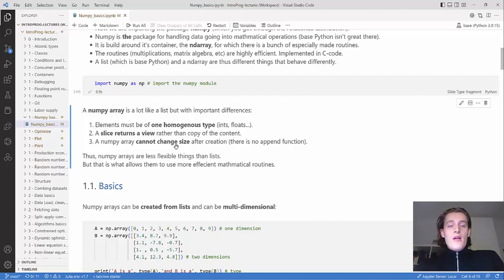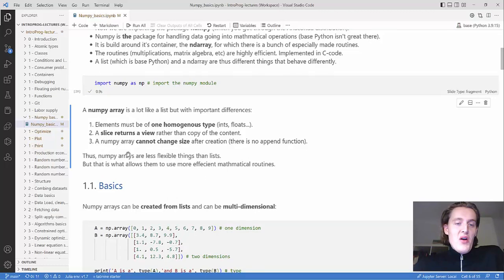Also, a slice in a NumPy array returns a view and not a copy of the content. We'll see it later, but it just means that you have to be a little bit careful. NumPy arrays cannot change their size, so you don't have this append functionality. When you create the NumPy array initially, you have to decide at the offset how large it's going to be and how many dimensions it's going to have.